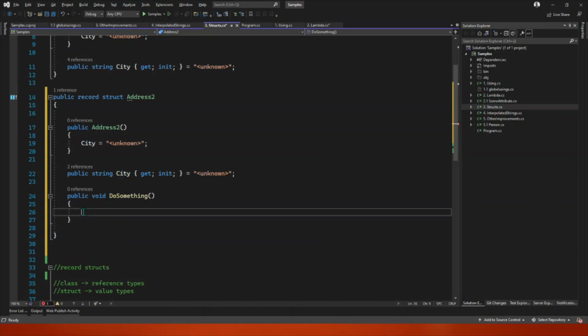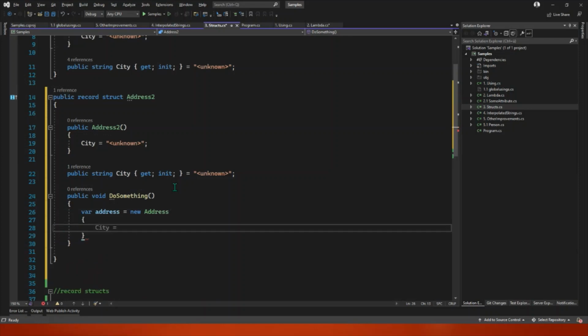immutable now, the property. So the last thing we want to see from records, from structs, was the one that we discussed earlier, the with expression, right? We already know that we can have address, and this is a struct, isn't it? Yeah, struct. Address equals new Address, and let's not use that. Let's use this city, I don't know.